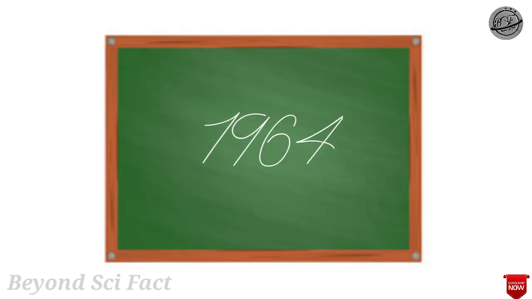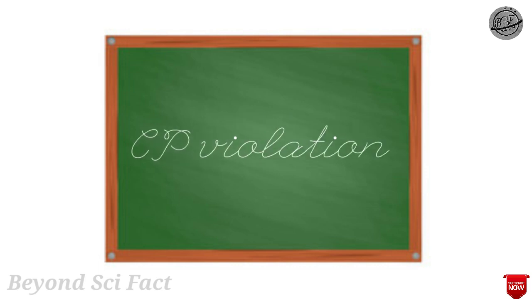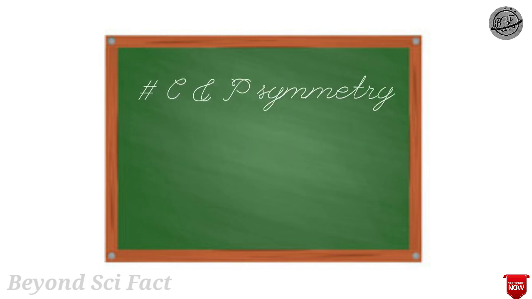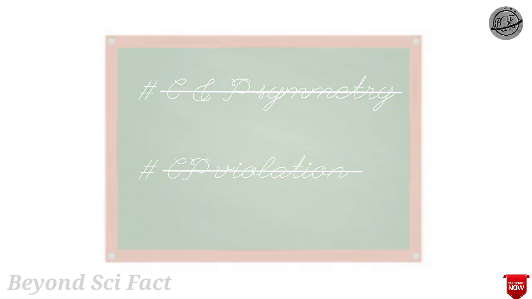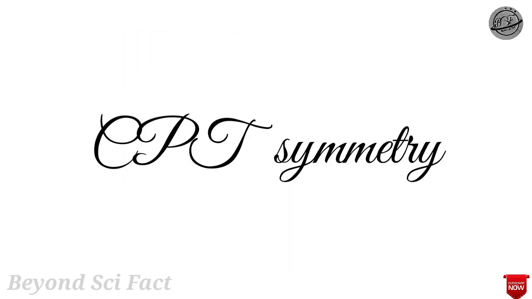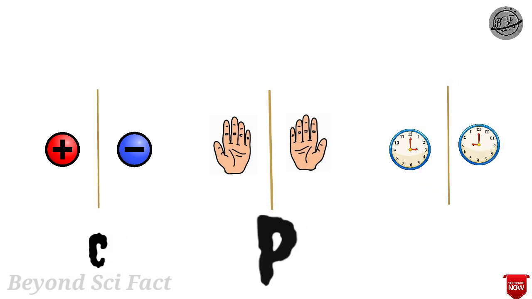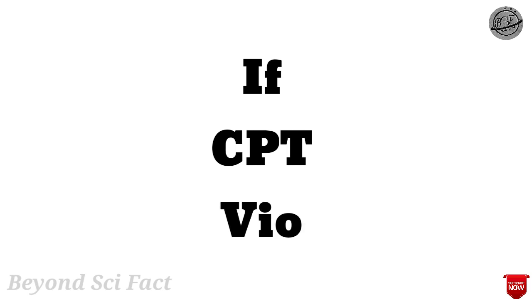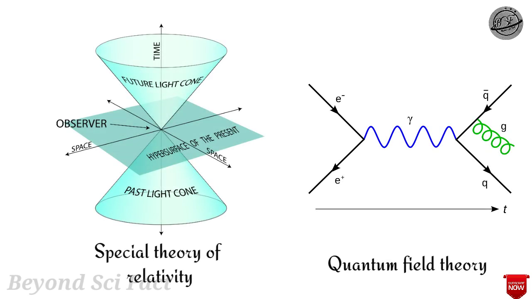But in 1964, it was found that some particles can also violate the combined charge-parity symmetry. Now two rules which physicists once thought were fundamental laws of nature were broken. So they retreated to their last set of theoretical defenses, the combined symmetry of CPT, where T is time. Till now no theory or experiment has been able to violate CPT symmetry. If in future CPT symmetry gets violated, then we have to rewrite special relativity and quantum field theory.